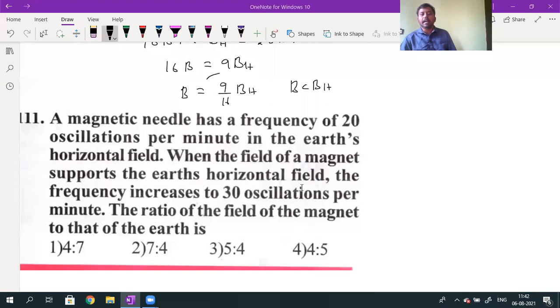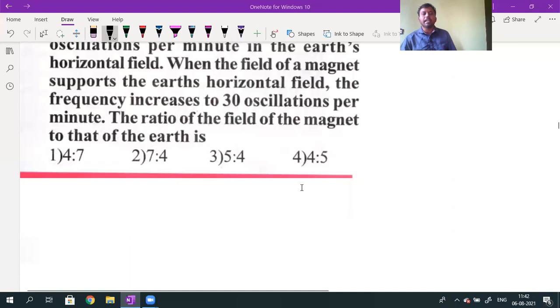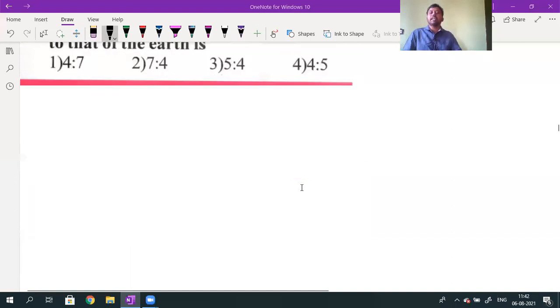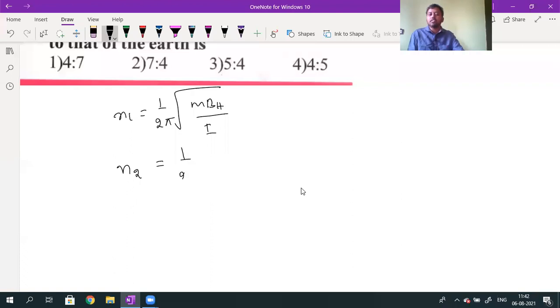What is the ratio of the magnetic fields of the magnet to the earth? Initially, the bar magnet is oscillating with a given frequency, so n1 will be equal to 1 by 2 pi into root over M into BH divided by I. Only the horizontal component of the earth's magnetic field is there. When another magnetic field is applied in the direction of BH, the frequency n2 is given by root over M into BH plus B divided by I, since both are in the same direction now.